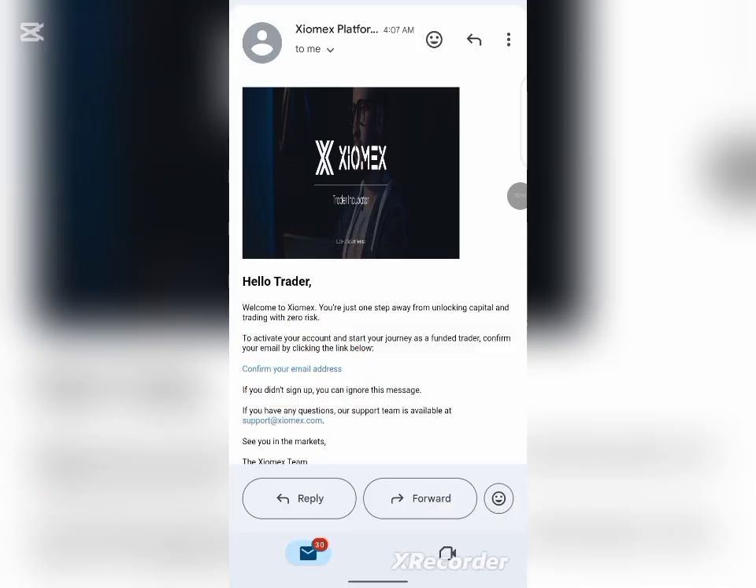But before I click on this link, I want you to note something down right now. You don't need to verify your KYC before you can be able to claim your free 5,000 profit account and start trading. All right. So I just want you to note that. Now to proceed, click on the confirm your address that I just circled. So click on it and wait for it to load.